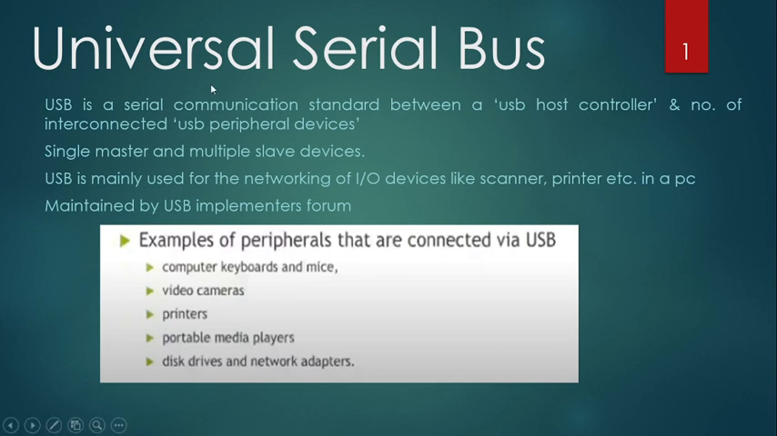In this section, I will be explaining about a universal serial bus. That is, it is a serial communication standard between a USB host controller and a number of interconnected USB peripheral devices. Some examples of peripheral devices which are connected with the help of USB are given in the slide.